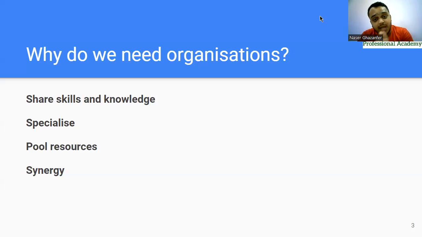You can have a specialized auditor for a particular audit. Suppose it is an audit of an NGO which is located in India, you can have a specialized auditor in your team to go out there and audit for that, a specialized team for that. That's possible when you are in an organization. You can share skills, you can have specialized people, you can assign work to those people who are specialists in that particular role. And then you can even pool in resources.